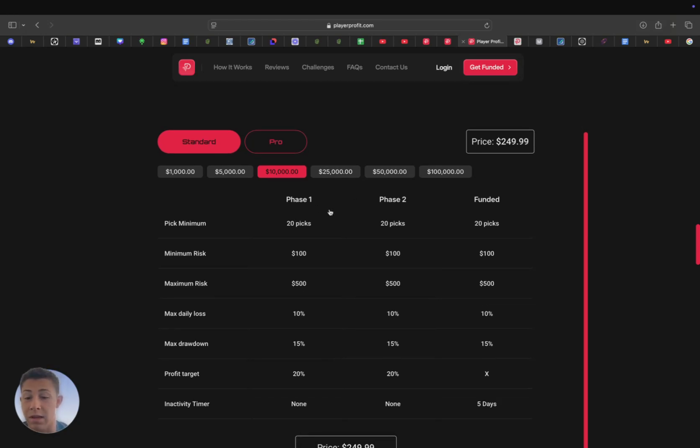And on top of that, they don't limit you, unlike DraftKings or FanDuel, who will limit you once you make enough money. Us professionals, when we bet on regular sportsbooks, we've got to filter through different books. We've got to run offshore books. We've got to run all sorts of different things to avoid getting limited. Player Profit doesn't limit you. So that's another huge bonus. So let's get into it real quick.